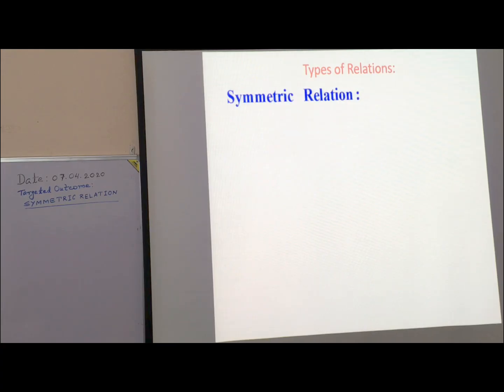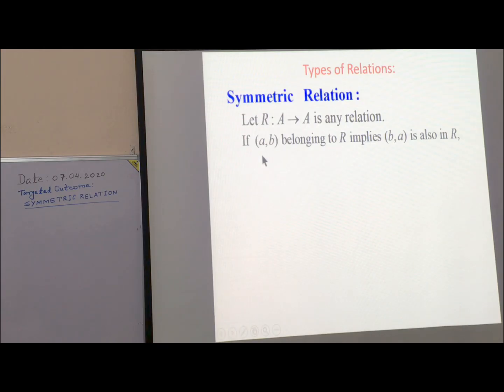What is symmetric relation? Let R be a relation on A. R is a relation from A to A. That is, R is a relation on A. If (a, b) belonging to R implies (b, a) is also in R.